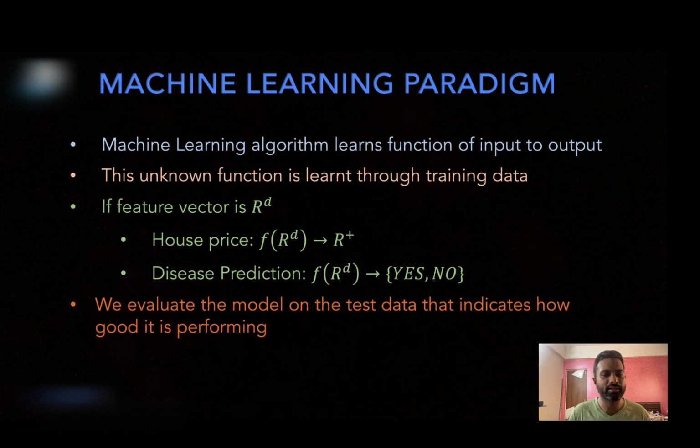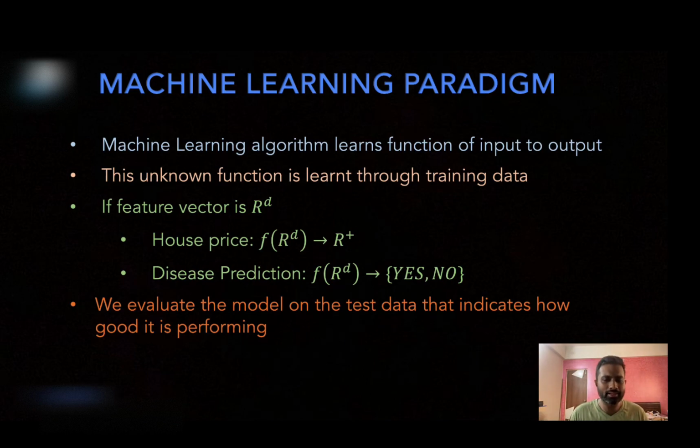So after we train a machine learning model on training data, what do we do? We evaluate the machine learning algorithm on certain test data to get some numerical quantity that indicates how well the machine learning model performs. Now this is the revision that we have done.